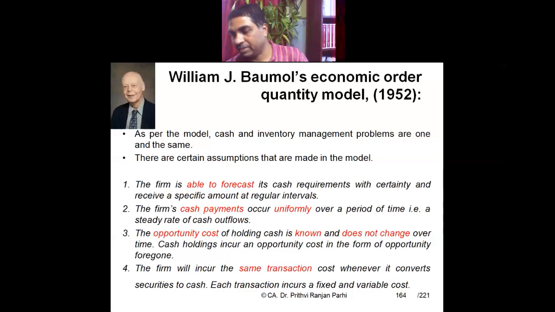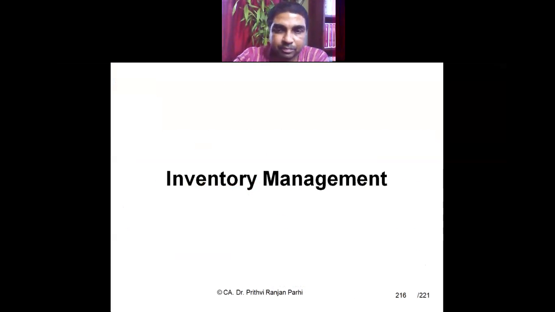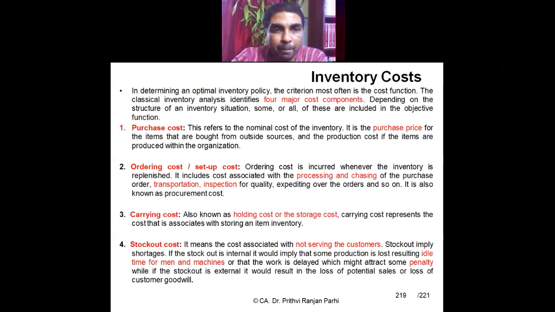Okay. Now we'll go back to our slides which we were discussing. These are the costs which are involved in inventory management. One is purchase cost. Whenever you purchase some inventory, you have to pay a price for that. That is called purchase cost. Ordering cost: every time you place an order, you have to process that order. It will involve transportation cost, inspection cost, quality checking cost, all these things. So they are called the ordering cost or setup cost.